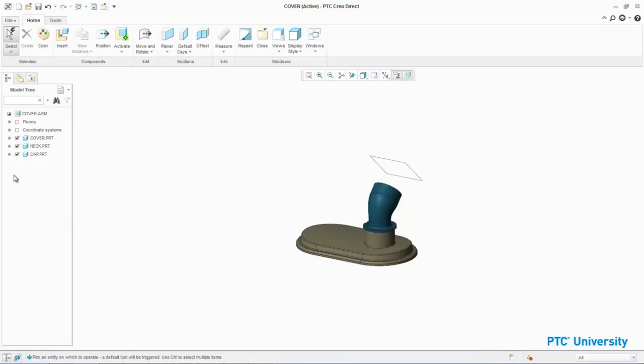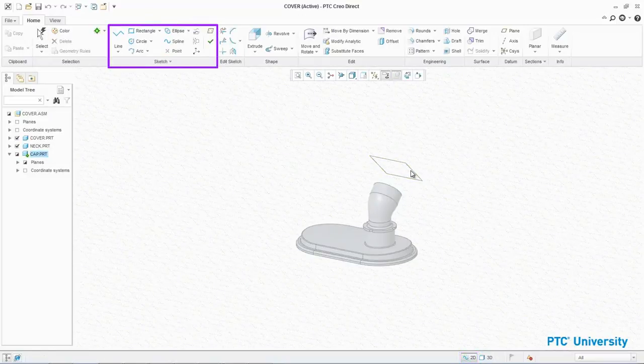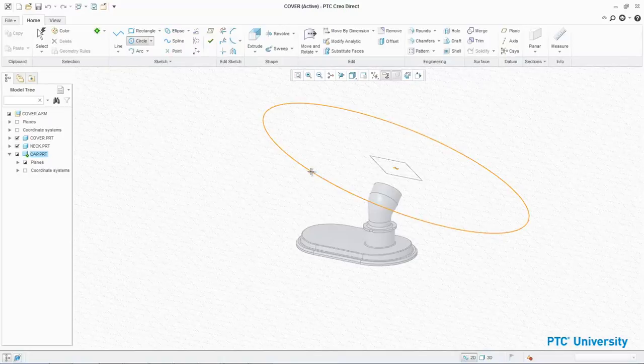In the model tree, select cap.prt and click Activate from the Live toolbar. Click 2D and select the datum plane to enter 2D mode. Select Center and Point from the Circle Types drop-down menu in the Sketch group. Type 0 for the X value in the Precision panel. Press down arrow, type 0 for the Y value, and press Enter.